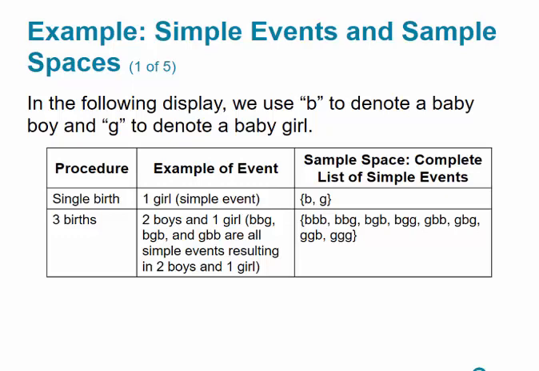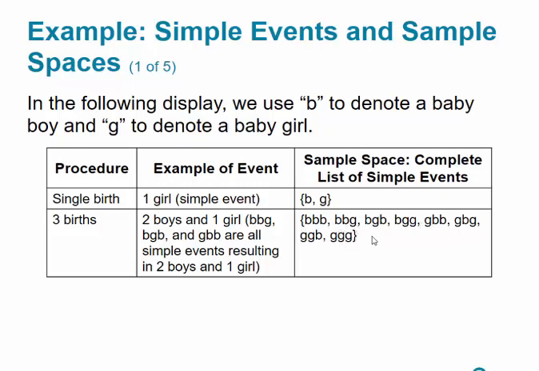Now, if you have three births, an example would be two boys and a girl, which will be boy, boy, girl, or boy, girl, boy, or girl, boy, boy. Right now, the sequence of those letters might not mean anything, but I'll show you a tree diagram in class. If a couple has three children, the possibilities are the sample space given here. All three can be boys. That's one extreme. All three can be girls. That's the other extreme. And then you have in-between possibilities.